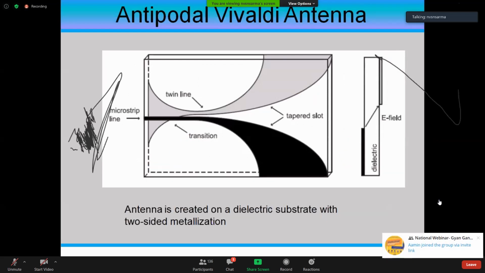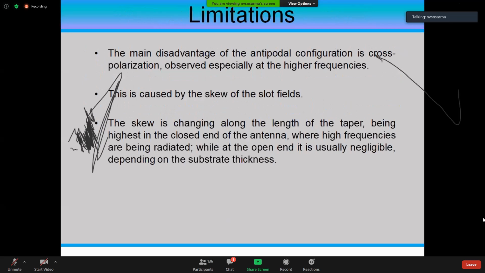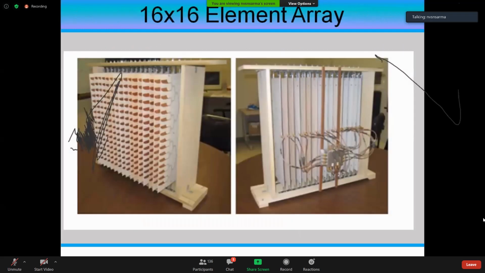So here, the earlier one is made over a ground plane. That means the top plate will have that Vivaldi shape, but here both sides are going to have this Vivaldi shape. The ground plane side also you are going to have a tapered slot instead of continuous copper. Okay, so this is another type you can have. And next is the limitation of this antipodal configuration. Cross polarization is going to be the major issue, and this is how the antipodal structure is going to be made. And this is a 16 by 16 case.